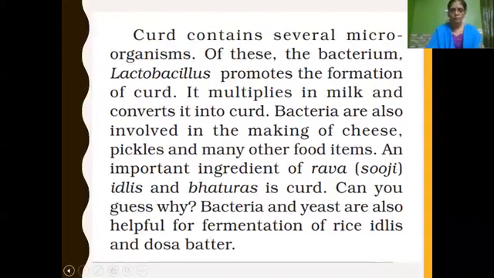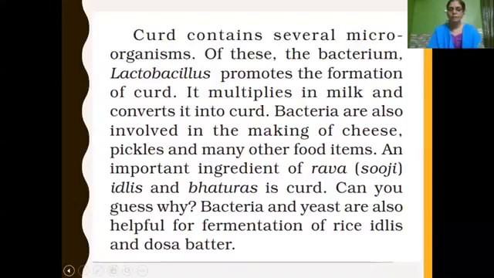And when your mother makes idlis, the main ingredients of idli are rice and urad dal. After they get soaked, they have to be ground, and then kept for some time outside for fermentation.